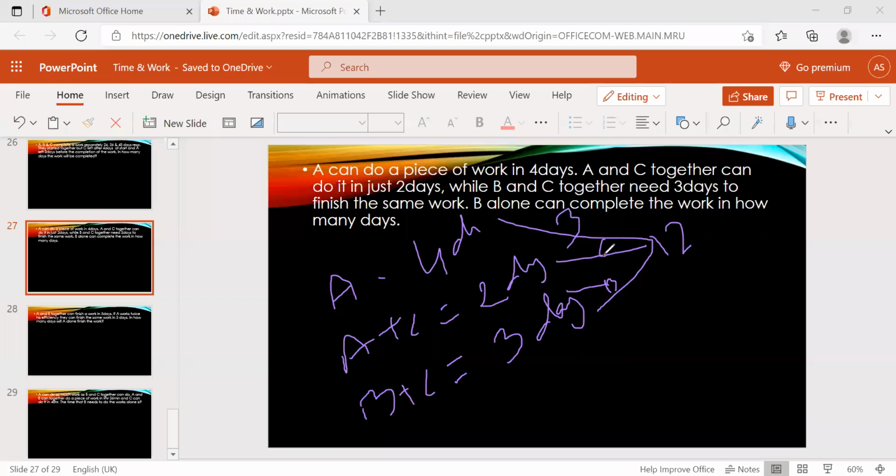A plus C is 6, so substitute A value here. It's 3, so C also gets 3. And B plus C is 4 and C is 3. So B equals 1. Then the total work is 12, so 12 by 1 is 12.